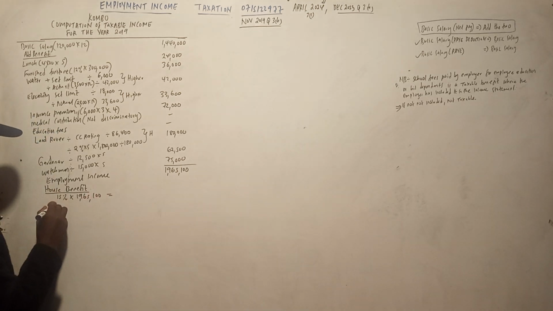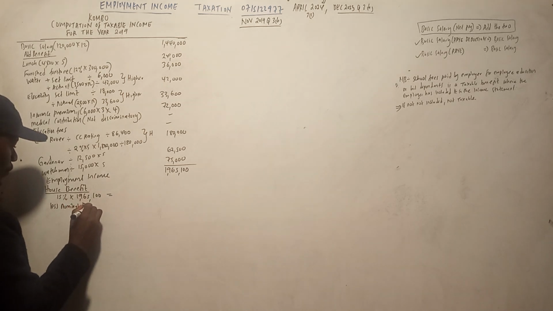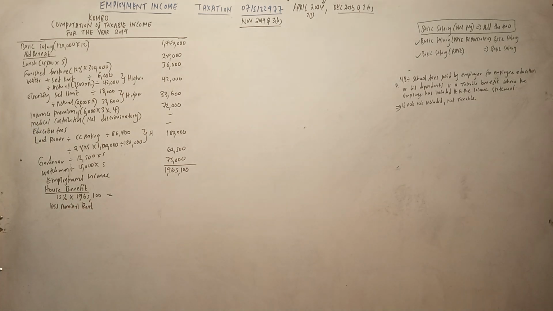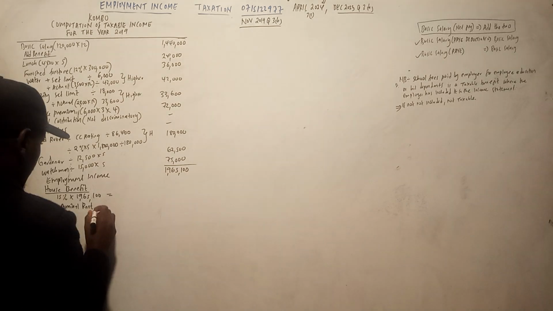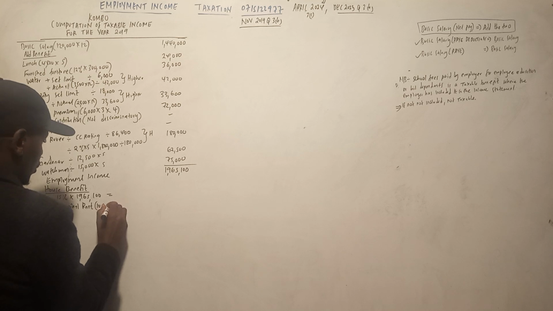Then remember we are supposed to less nominal rent. Umtuambia ni 10% of the basic salary, 1,440.